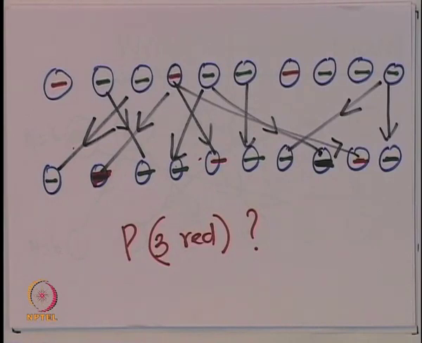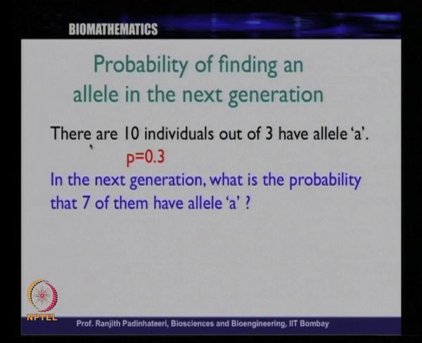basically a statistical distribution that we learned, and this can be understood very easily. So, let us think of this. What we said is, there are 10 individuals and there are 3 allele A, for example red. So, the probability in the parent generation is 0.3, there are 3 out of 10. Now, we ask the question, in the next generation what is the probability that 7 of them have allele A?